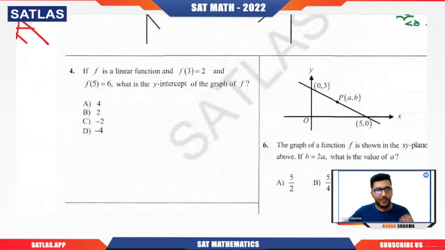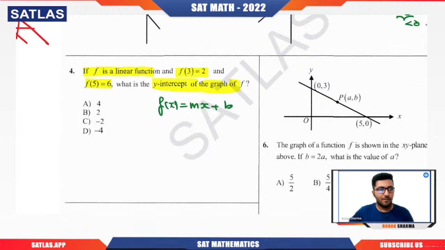So question number 4 is again that type of question. I hope the moment you read this question, you got the tip that I gave you in the first question, that whenever they provide you this type of condition, basically they have given you f of 3 as 2, f of 5 as 6, then they are asking for the y-intercept of the graph of f. So we will assume that f of x is mx plus b. Now what they're asking is the value of b.